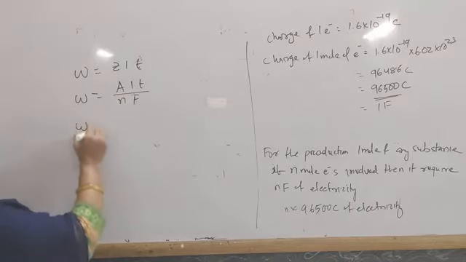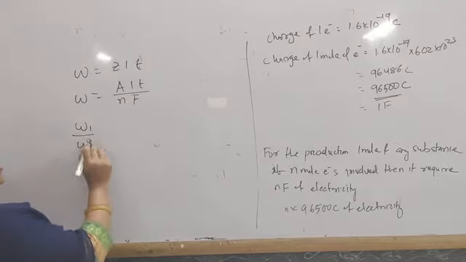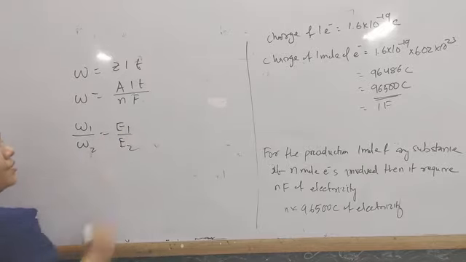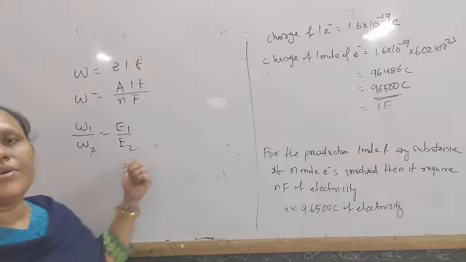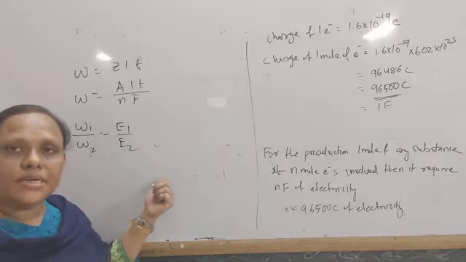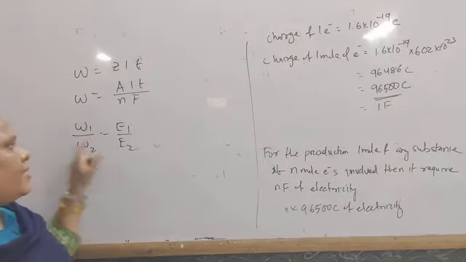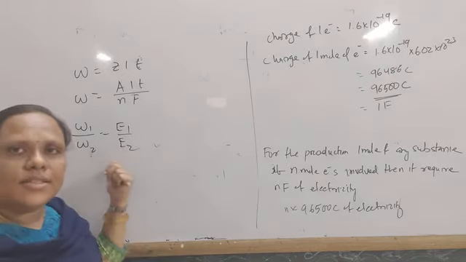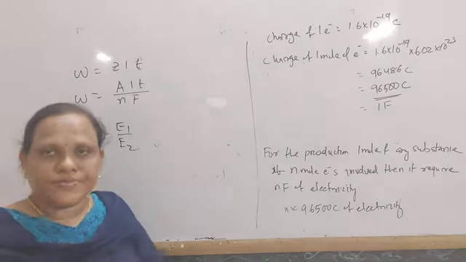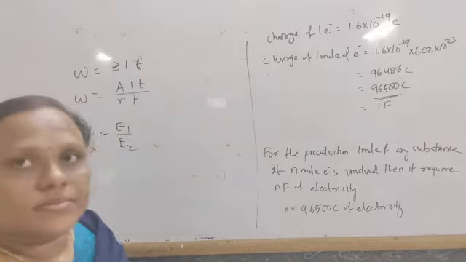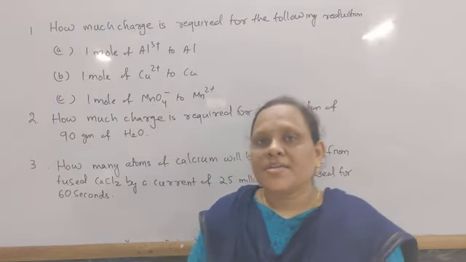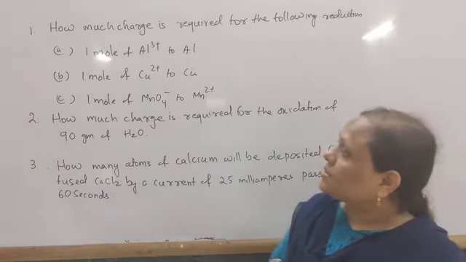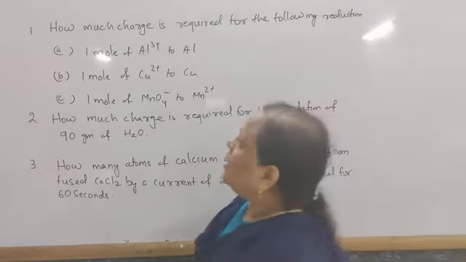Similarly, according to Faraday's second law, W1 by W2 equal to E1 by E2. It is also helpful to find out the equivalent mass of the substances. If 3 terms are given, then the other term you can calculate. Now after completion of Faraday's law, let us solve some problems.